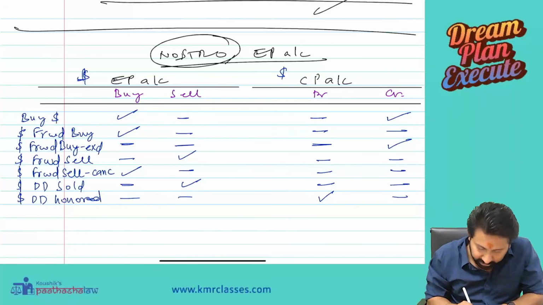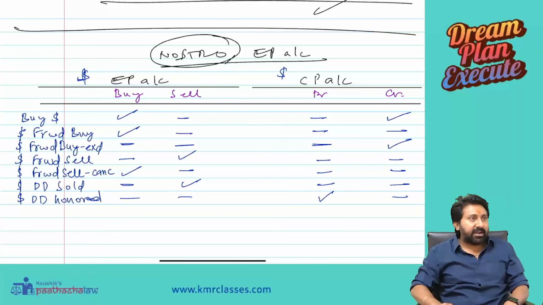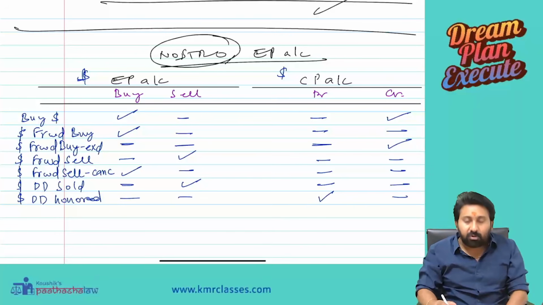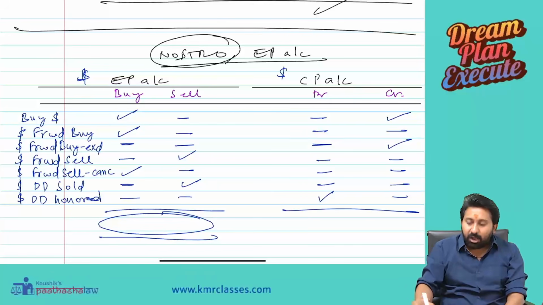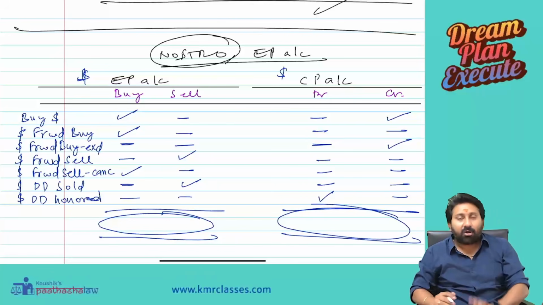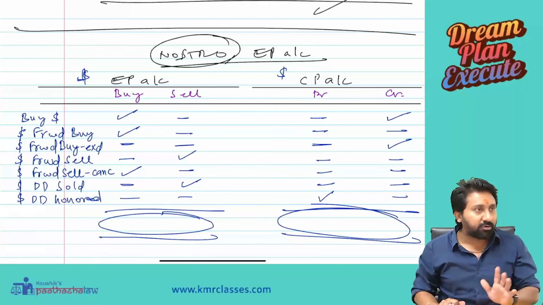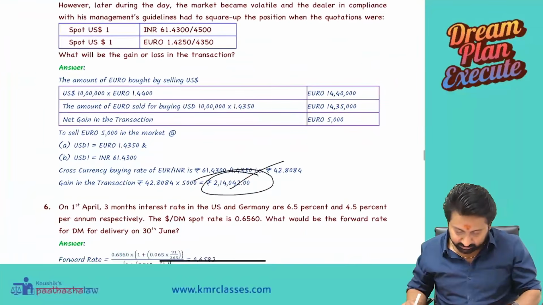So this is how we need to understand. Like this, exchange position account and cash position will get affected. Management will tell how much balance you should maintain here and here. Accordingly, we have to do the questions and answers coming in the exam. Shall we do a question now? Let's do one question which contains all the areas inside this.